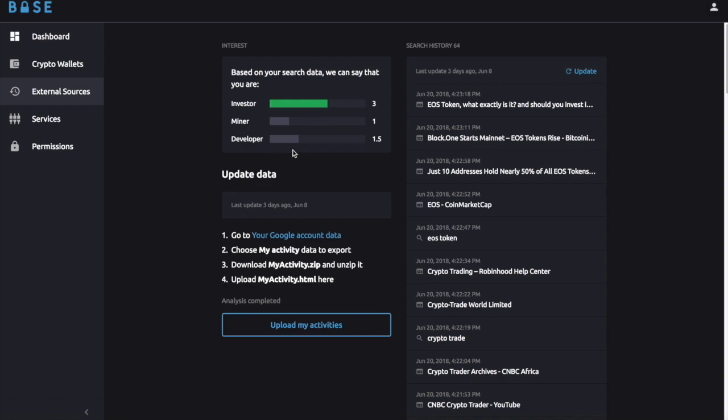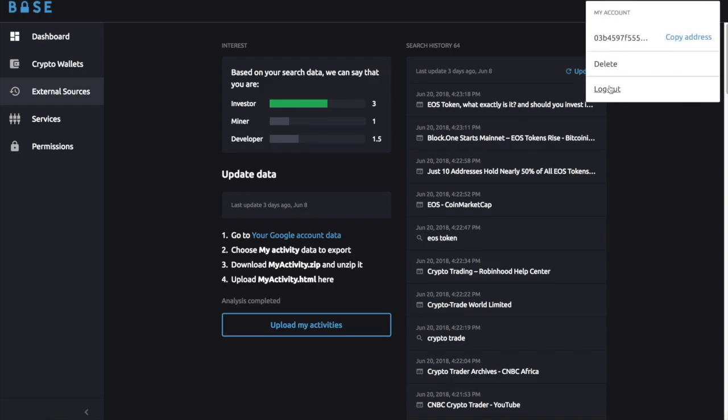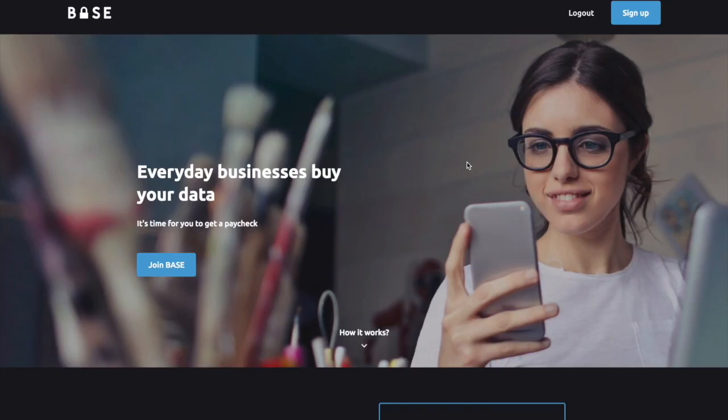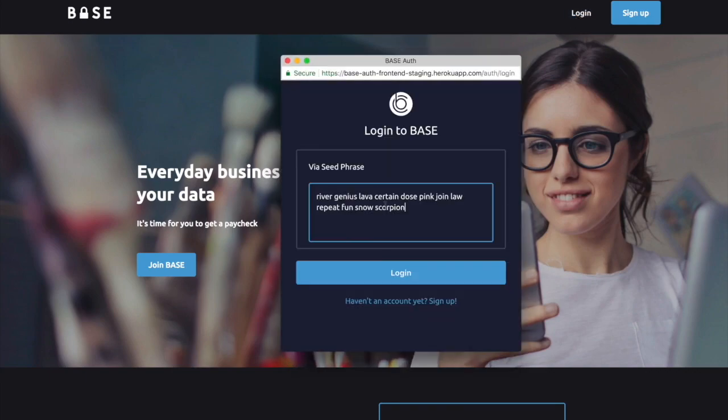Okay, so this was an experience for new user. Now let's see what else we have involved. I'll log in now as a returning user that have built more personal data involved. Let's see. Okay, I'm entering seed phrase for the returning user.